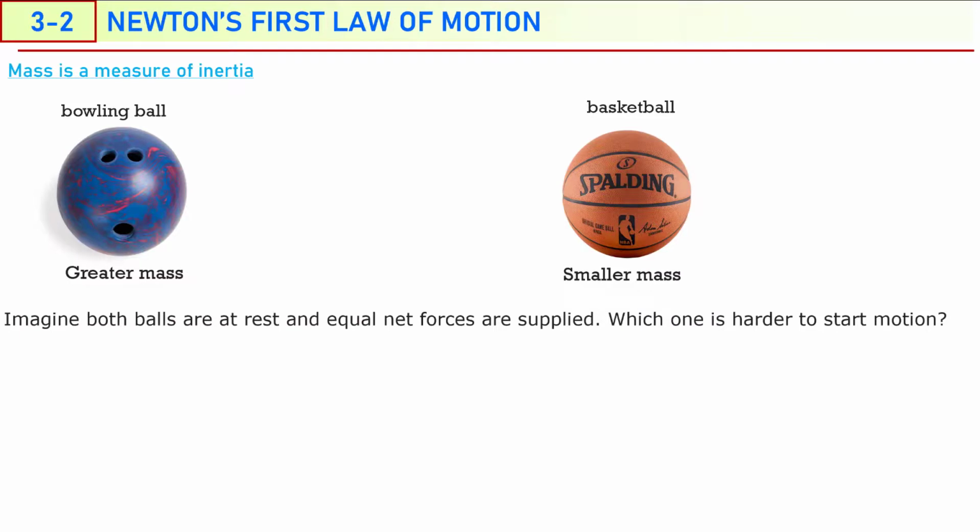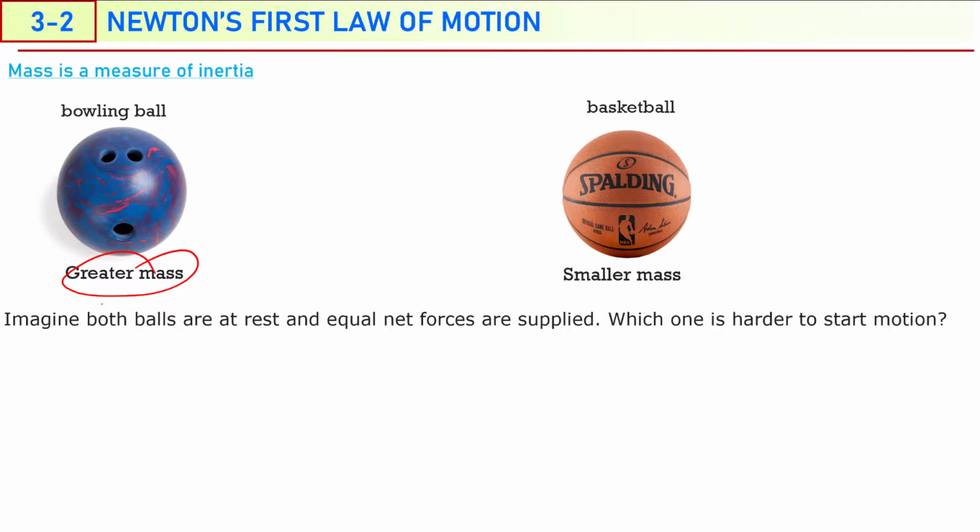Imagine these balls are both at rest, and you apply equal forces on these balls. Which one is harder to start in motion? What do you think? Everybody can predict it. Of course, it is harder to start the motion of the bowling ball because it has a greater mass. Resistance to accelerate is called inertia.